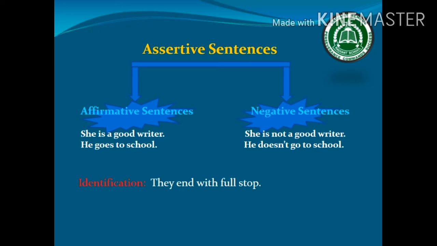So assertive sentences can be affirmative, means they can be positive. For example, she is a good writer. Or they can be negative by putting a negative word in it. For example, she is not a good writer. He goes to school. He does not go to school. So they are the subcategories of assertive sentences or declarative sentences. An identification tip for these sentences is that they end with a full stop.